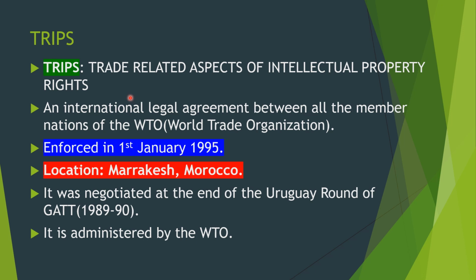The location is Marrakech, Morocco. TRIPS was negotiated at the end of the Uruguay round of GATT, right? And it is administered by the WTO, that means World Trade Organization. Fine, let us proceed.